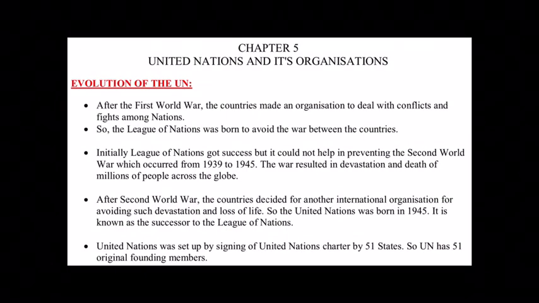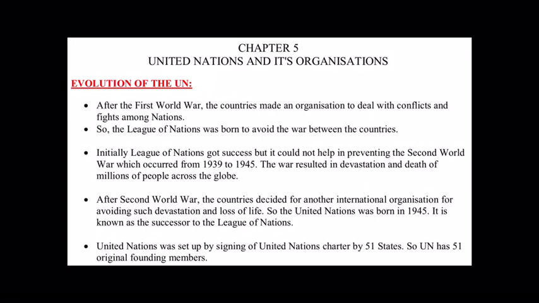We'll begin with the evolution of the United Nations, means how the United Nations evolved, how it developed. Now, the First World War took place in 1914 till 1919. After the war, the countries decided to make an organization that can deal with conflicts and fights among the nations, an organization that can take care that the world prevails in peace and there are no fights or wars among the nations. So, for this purpose, the League of Nations was born to avoid the war between the